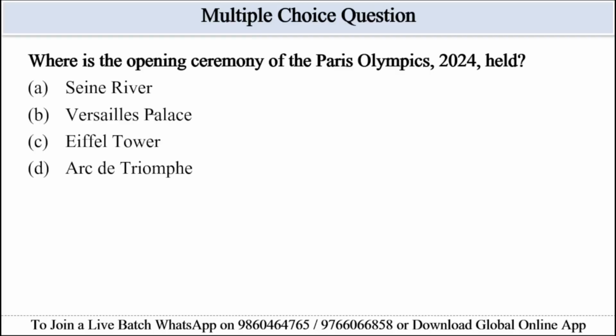The first sentence of the passage says the ceremony took place outside the stadium setting by the river. So Seine River will be the correct answer here. The ceremony was by the river. While the passage doesn't name the Seine, it is the primary river in Paris, and this one is the context-based inference that CLAT often expects. The other options are famous Parisian landmarks but are not mentioned in the passage. Hence, option A, Seine River, will be the correct answer here.